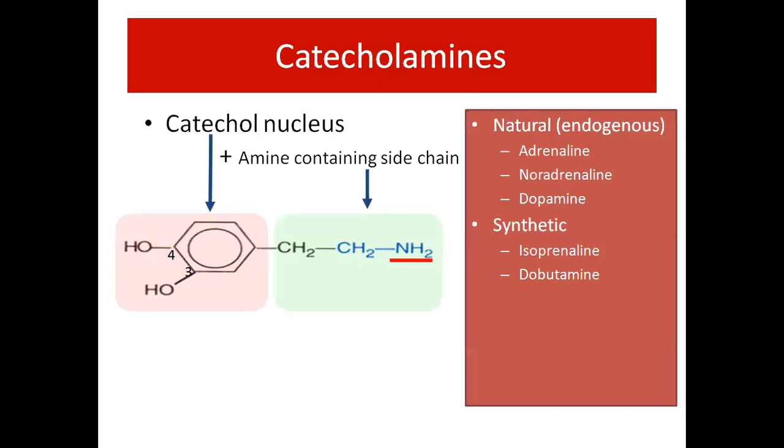Catecholamines have a catechol nucleus with an amine-containing side chain. Catecholamines are natural, that is endogenous, and synthetic. Natural catecholamines are adrenaline, noradrenaline, and dopamine, and synthetic catecholamines are isoprenaline and dobutamine.